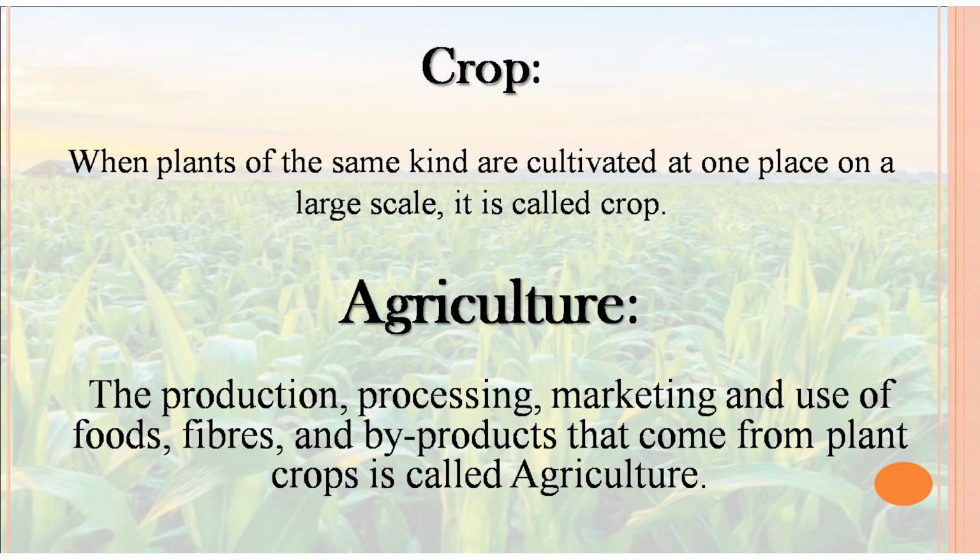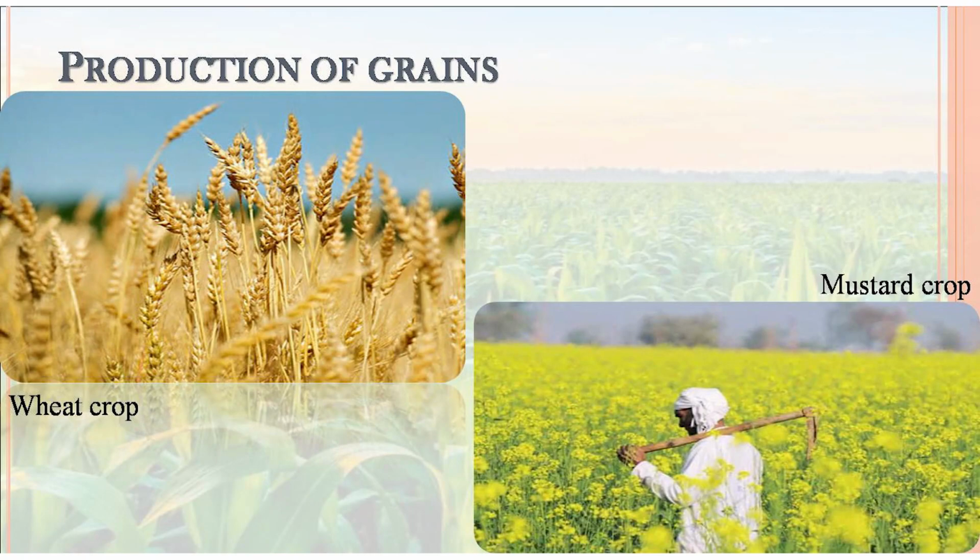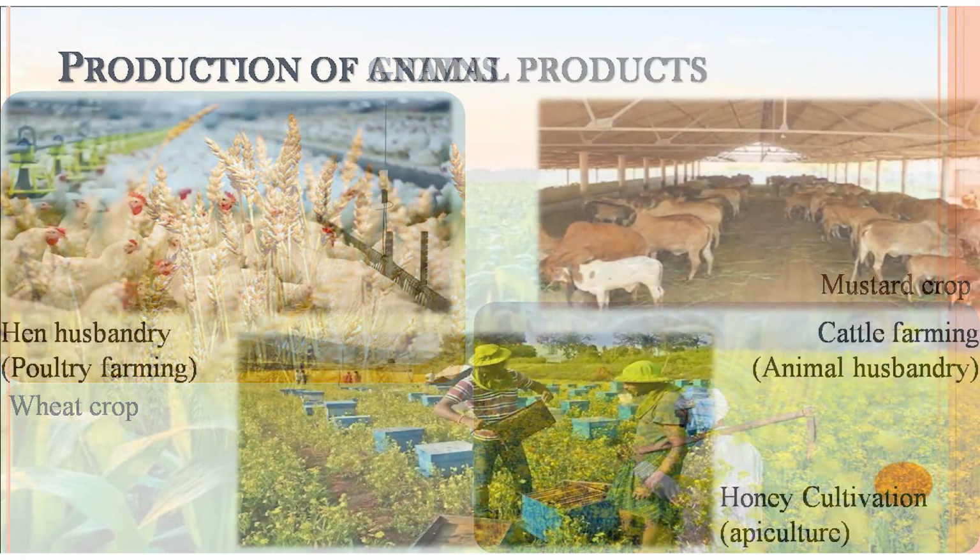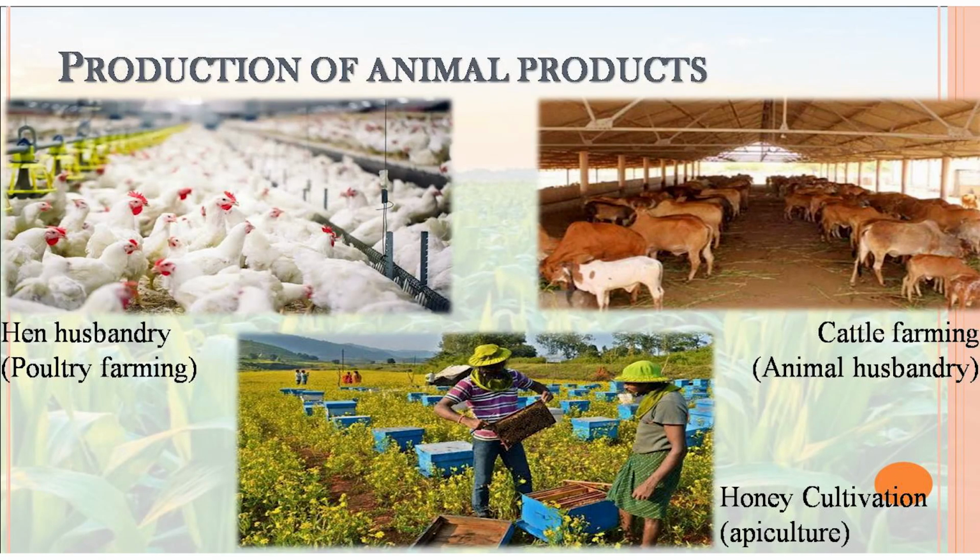We produce grains, as you can see in this slide: wheat crop, mustard crops. Other than plant cultivation, we also take care of cattle, hens and bees for getting byproducts from them. For example, we get eggs from hens, milk from cattle, and honey from honey cultivation.